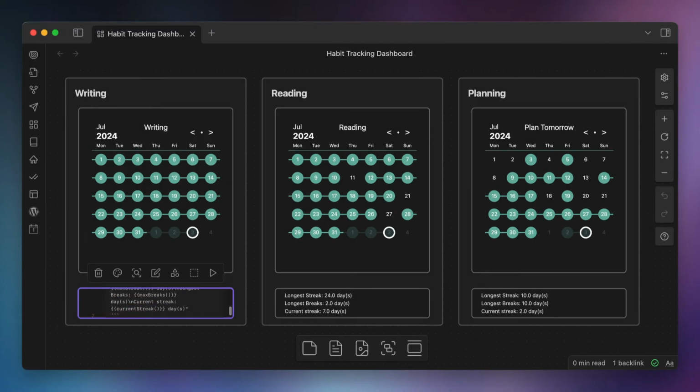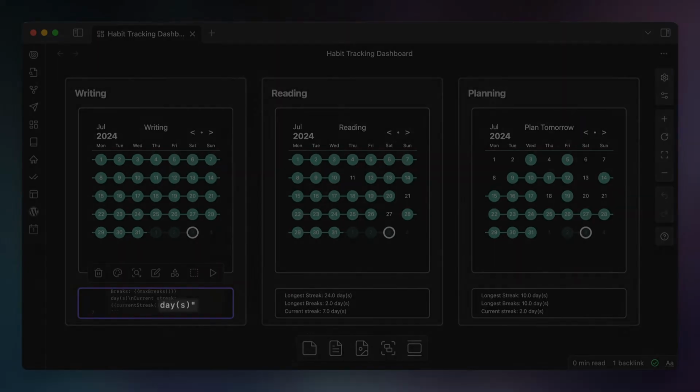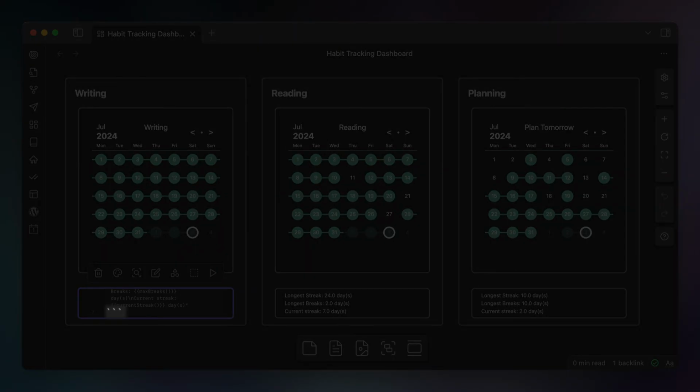Now after that number token, again, we have a space and the word day or days, followed by an N for a new line. And then again, we have a third line, which includes the text current streak, which is followed by a colon, then current streak followed by an open and close parentheses inside of double curly brackets to grab the number of the streak in our data. And that is followed by the text for day or days. And this is all enclosed in double quotes. And the last line again is 3 backticks to indicate the end of the code block.